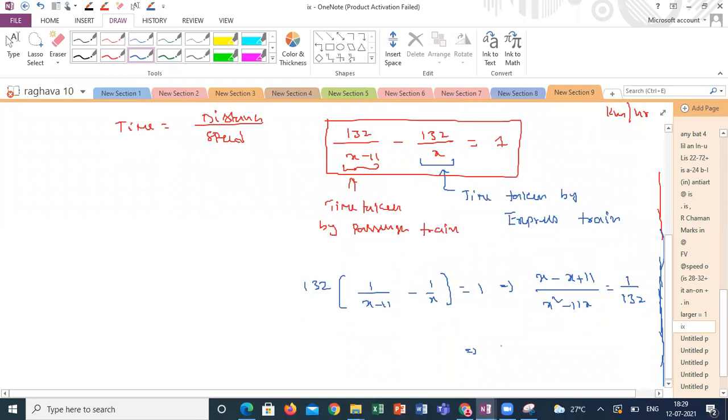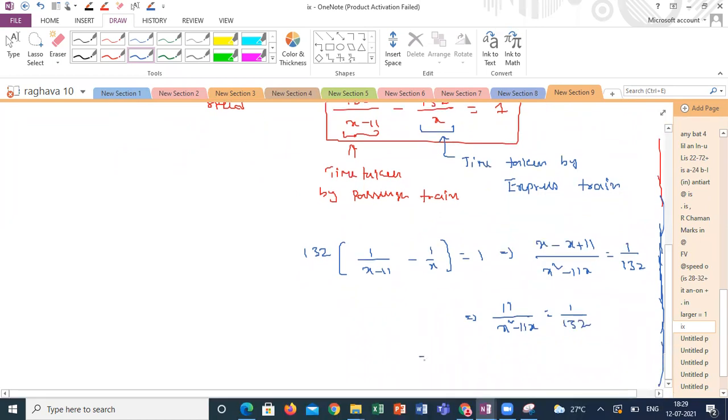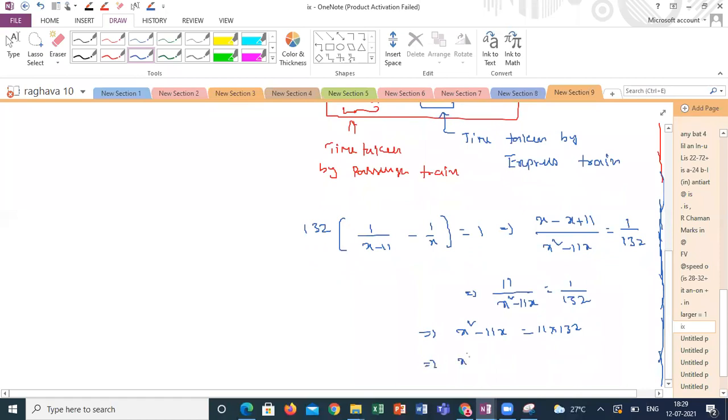So this will be 11 by x square minus 11x is equal to 1 by 132. So x square minus 11x is equal to 11 into 132. X square minus 11x minus 11 into 132 is equal to 0. This is my quadratic equation. Has everyone got the same quadratic equation? Any difference? No, sir.